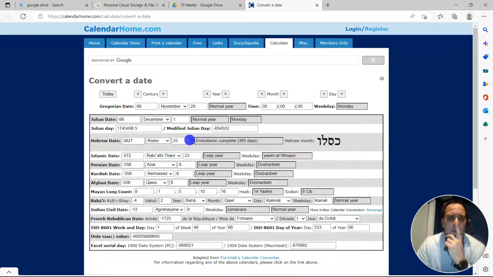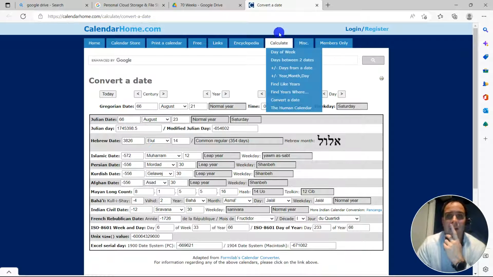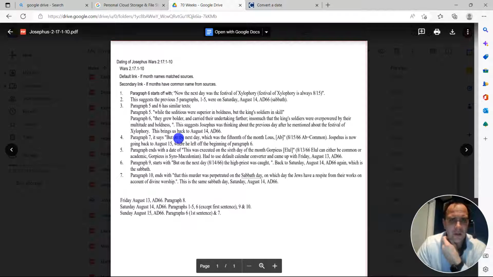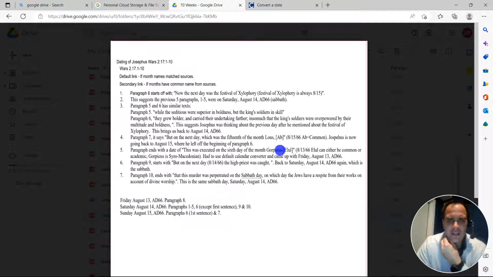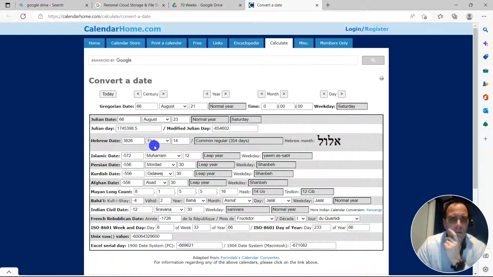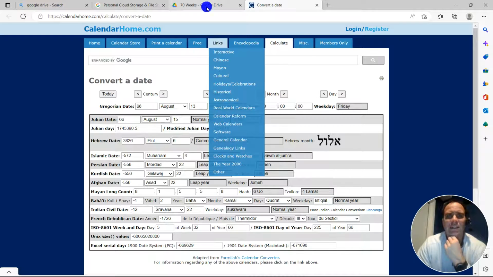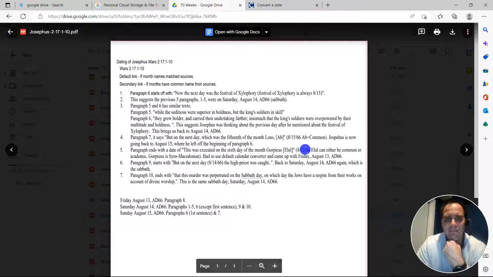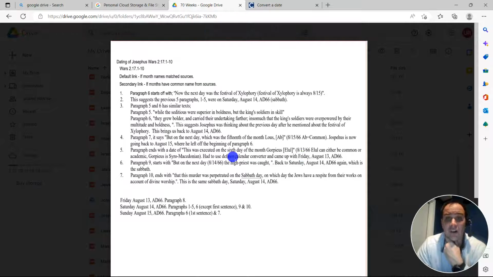And then Elul. And I believe he said, wow, it just flipped the year on me. There we go. Get back to normal. I didn't do that. You saw it. I didn't do it. So let's see here. The 6th of Elul. So there we got 14th. Now get to the 6th. So we got the 6th of Elul, which is August 13th of 66. That's how we get that. And I had to use the default calendar for that.